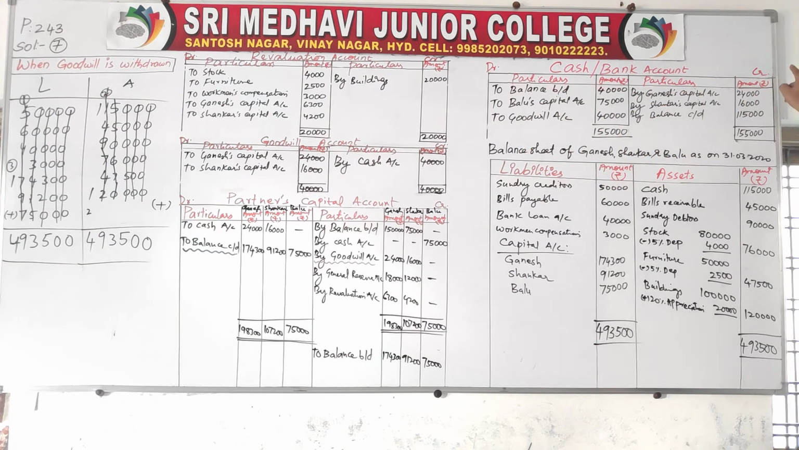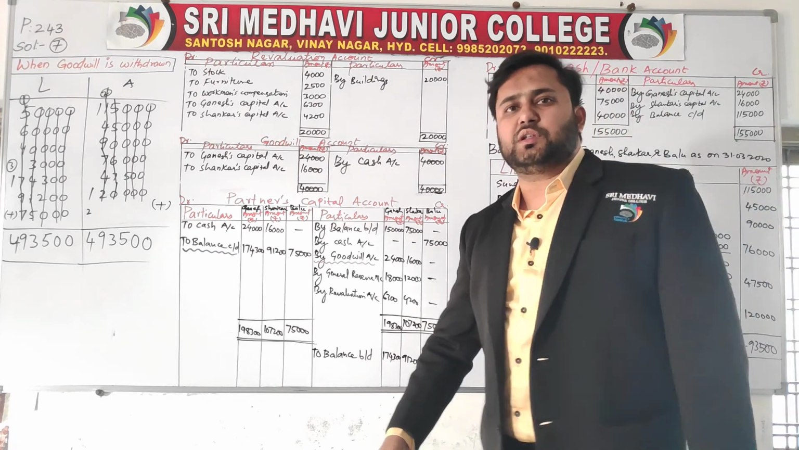Now here you write the cash account credit side. This is how you are going to withdraw the goodwill: by Ganesh capital account, by Shankar's capital account, 24,000, 16,000. Add these: 40,000. 1,55,000 minus 40,000 is 1,15,000, the cash balance. These are all the total of assets and this is the total of liabilities. Hope you understood the problem.